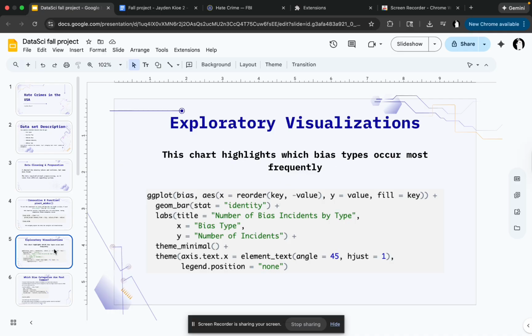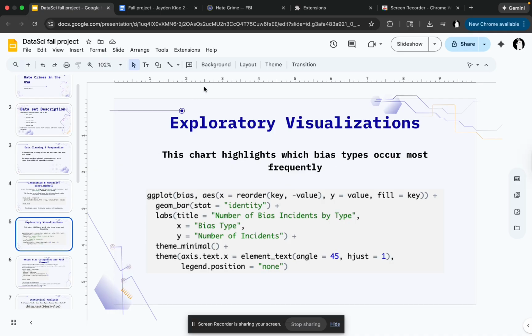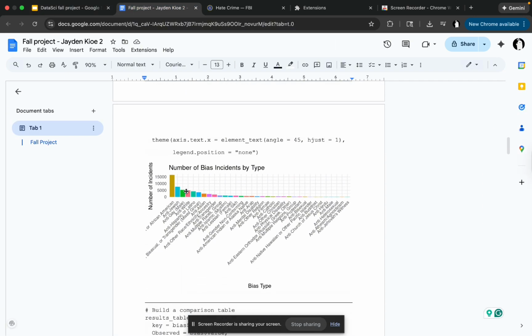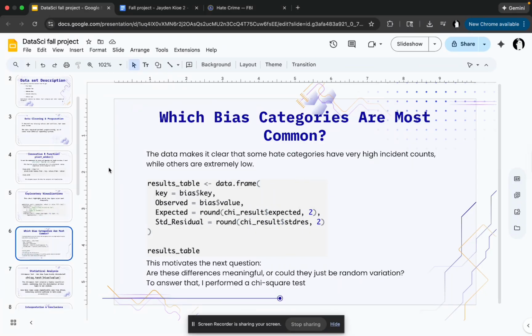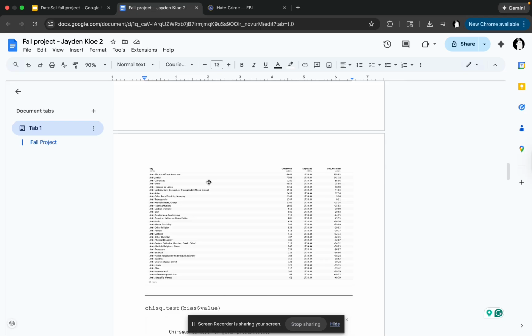As for the exploratory visualizations, I used a chart that highlights which bias types occur most frequently with this code. And here are the results of the bar graph with colors. Which bias categories are most common? The data makes it clear that some hate categories have very high incident counts, while others are extremely low. And so I wrote this code to get this result, showing which anti-race incidents happen the most, with the observed, expected, and standardized residual as in the results.